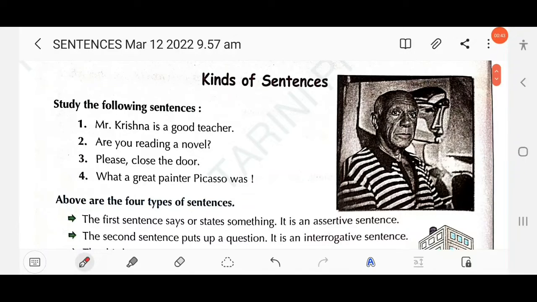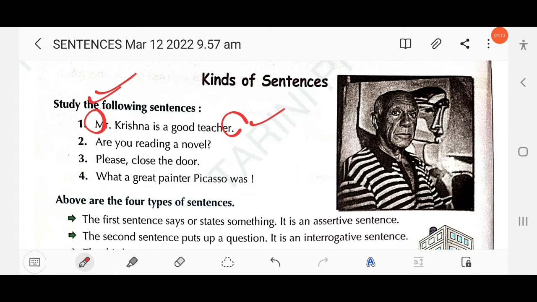Just look at the following examples here. Mr. Krishna is a good teacher. As you know, each sentence starts with a capital letter and ends according to the mood of the sentence, whether you have to use a full stop, question mark, or exclamation mark. Here the first letter, M, is a capital letter and the sentence ends with a full stop.